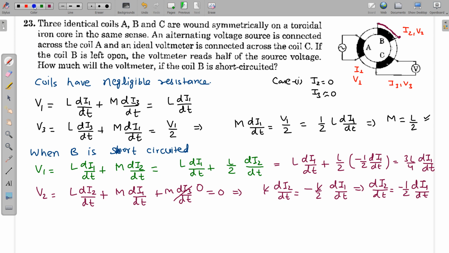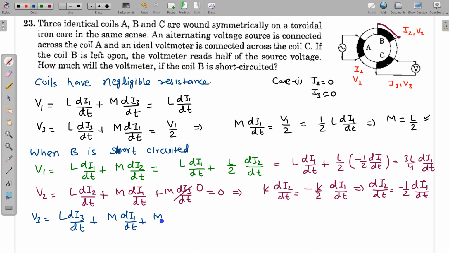Now we have to find V3. So this V3 is equal to the term due to self inductance, which is L di3 by dt, and since I3 is 0, this term is equal to 0. Then the mutual inductance between A and C, and mutual inductance between B and C. So this is M, mutual inductance between A and C, times di1 by dt.